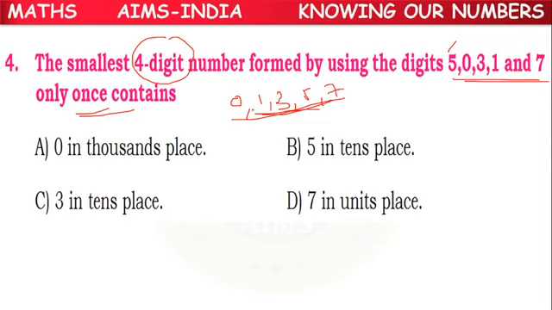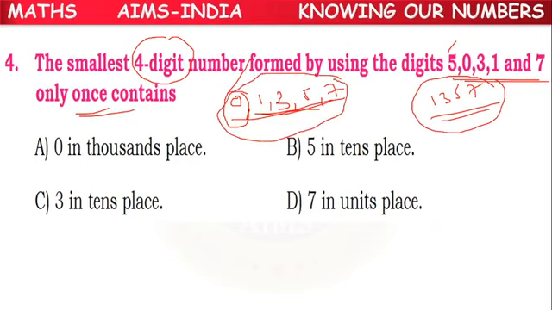In the ascending order only we can write, because on the extreme left we can keep 0. As it does not have value, we can remove that. So what will be remaining? 1, 3, 5, 7 is the smallest 4-digit number by using these 5 digits. 0 also we have used, but it is on the extreme left side. It has no value, so we have removed that. 1357 is the required 4-digit number.